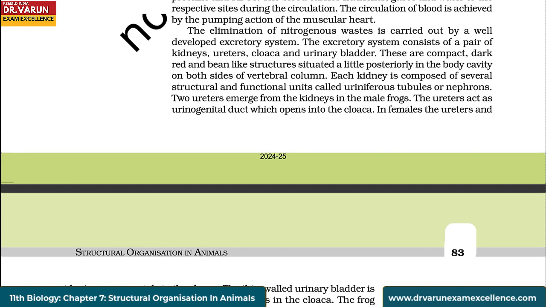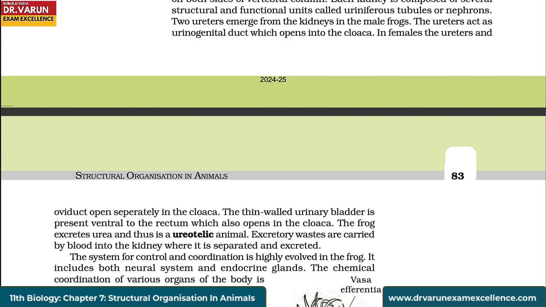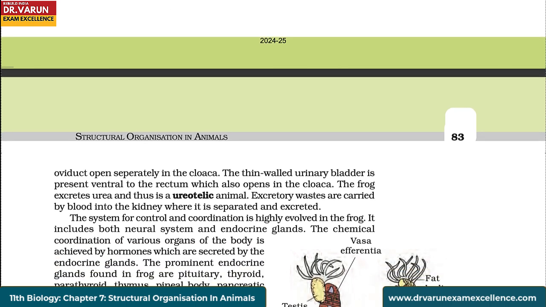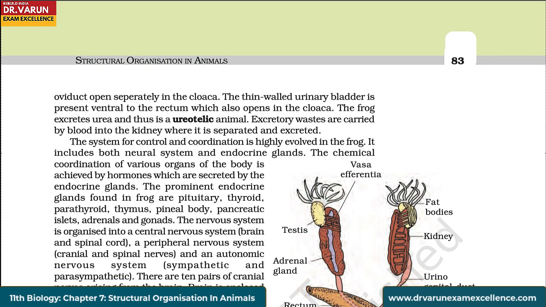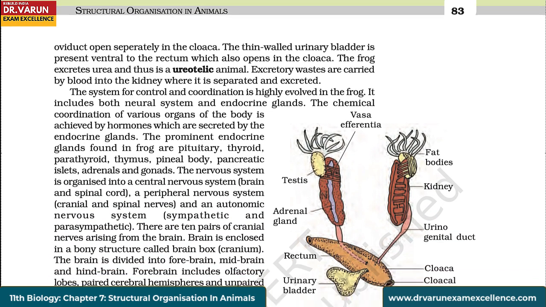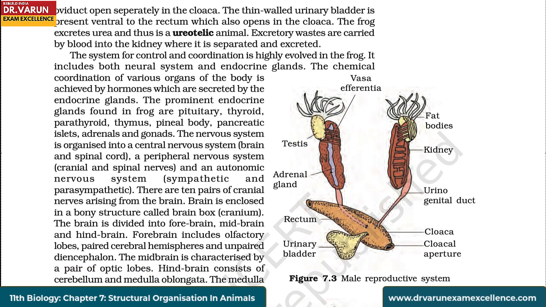Two ureters emerge from the kidneys in the male frogs. The ureters act as urogenital ducts which open into the cloaca. In females, the ureters and oviduct open separately in the cloaca. The thin-walled urinary bladder is present ventral to the rectum, which also opens into the cloaca. The frog excretes urea and thus is a ureotelic animal. Excretory wastes are carried by blood into the kidney where they are separated and excreted.